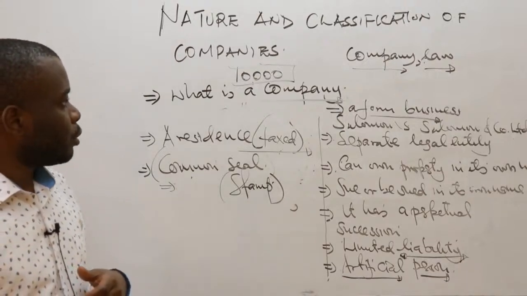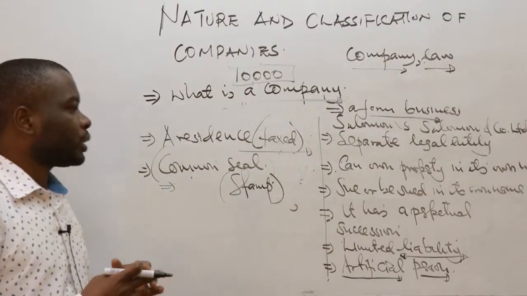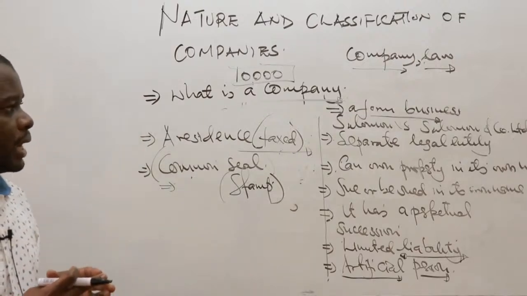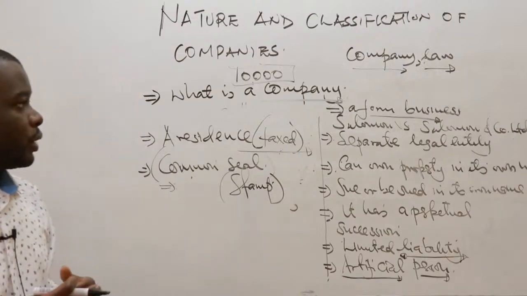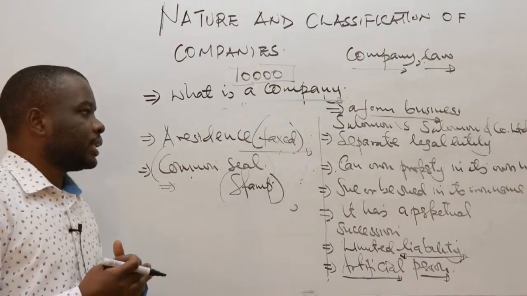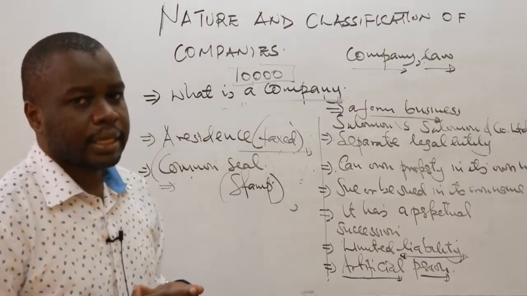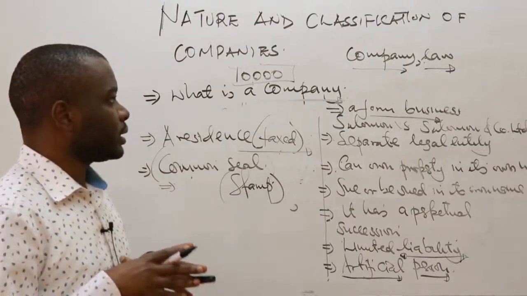So that's a brief introduction on what a company is, what you are supposed to study under company law, and what its key characteristics are.